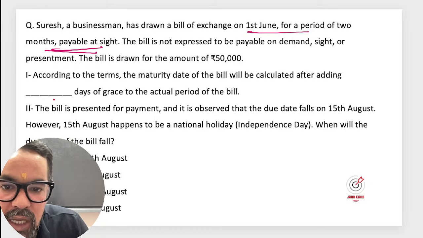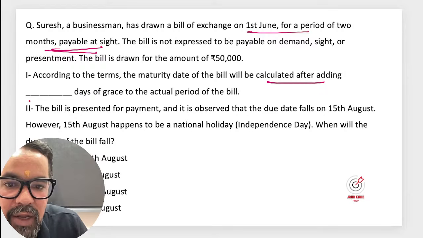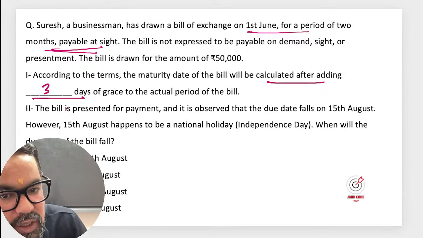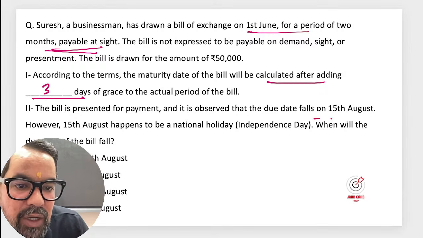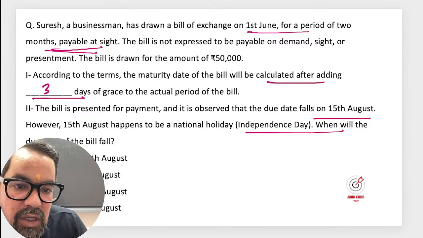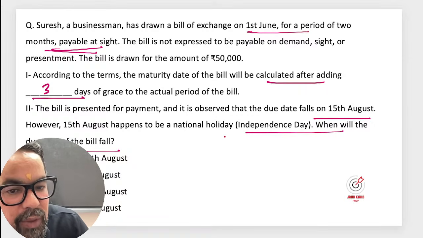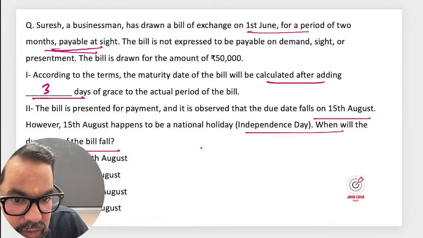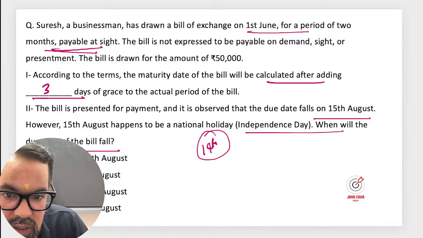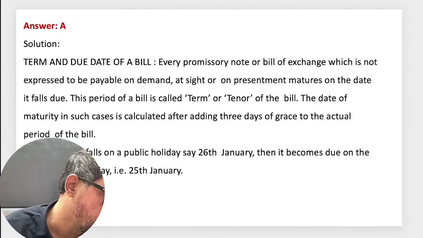So the question is, according to the term in question, maturity is calculated after adding the grace period, which is how many days? 3 days. If the bill is presented on 15th August, however 15th August is a national holiday, what will be the due date in that particular case? So it will be the previous day. Previous day means 14th August, and A will be the right answer for this one.